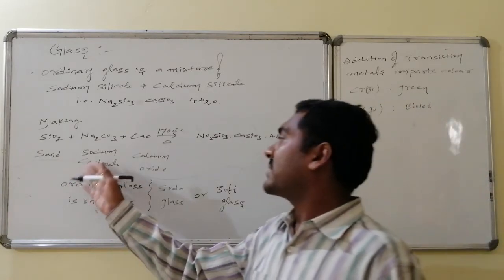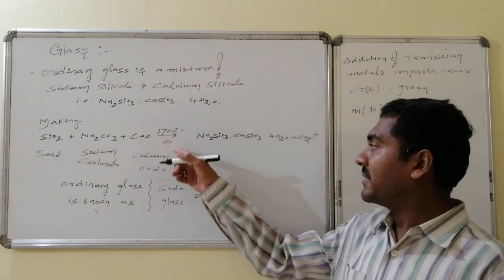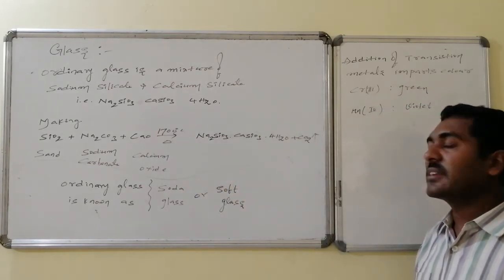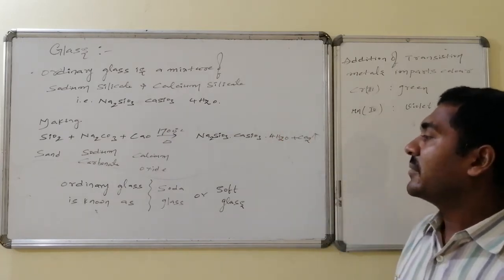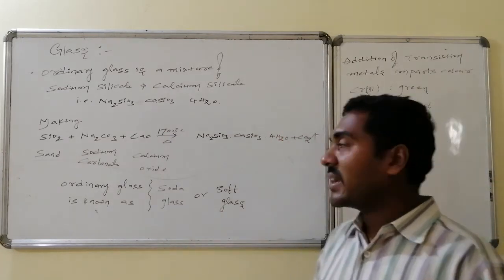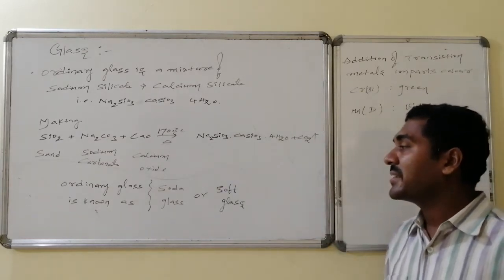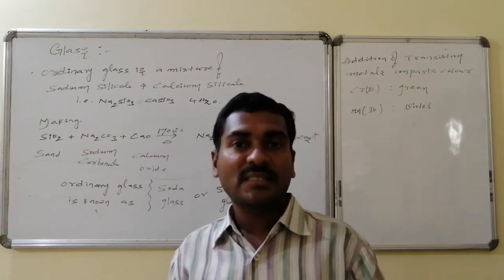Whereas sand plus sodium carbonate followed by calcium oxide on heating at 1700 degrees centigrade gives sodium silicate, calcium silicate, 4SiO2, which on slow cooling gives the glass. This ordinary glass is also known as soda glass because it consists of sodium silicate, and often it is also known as soft glass.